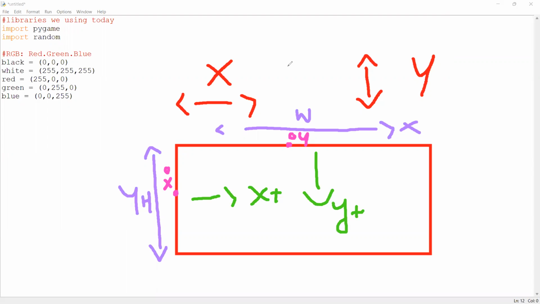Cool? Isn't the 0, 0 the other way around? Yeah, it's the same thing. The 0, 0 the other way around. No, I mean, isn't the y supposed to be on the left? No, y is not supposed to be on the left.